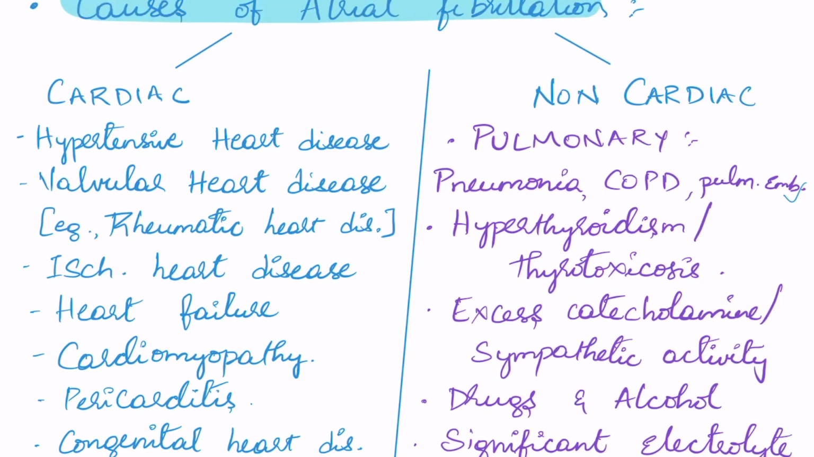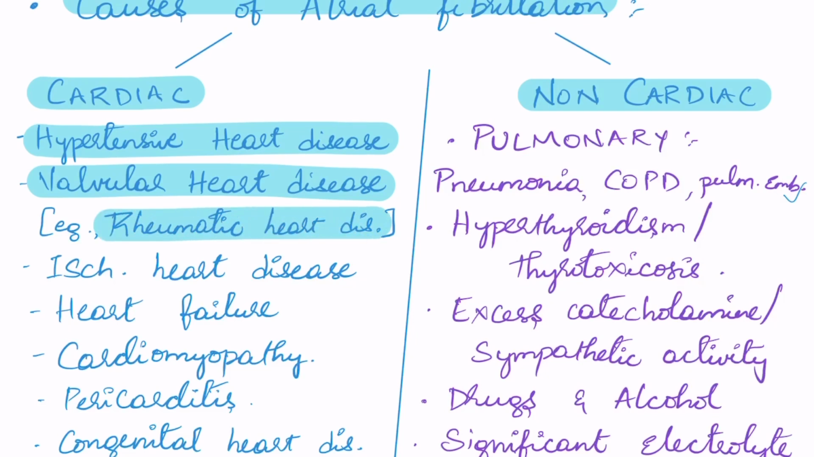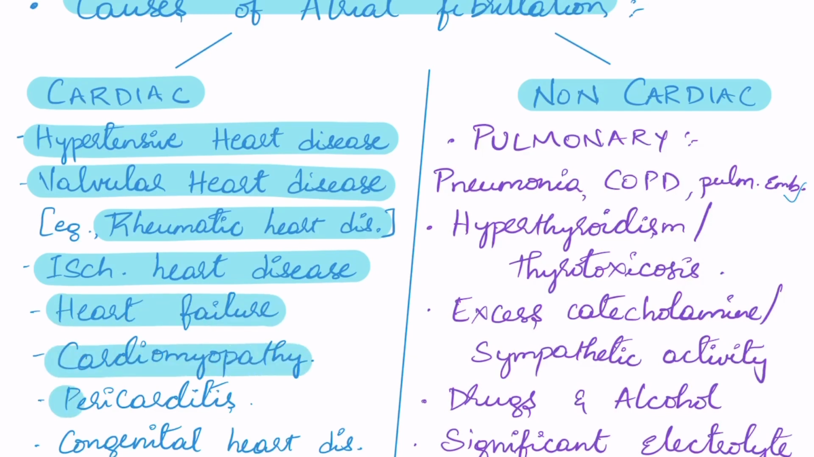Causes of atrial fibrillation. They are divided into cardiac causes and non-cardiac causes. Cardiac causes include hypertensive heart disease and valvular heart disease. In valvular heart disease, most important is to remember rheumatic heart disease, which involves the mitral valve, that is mitral stenosis is the most common, and then ischemic heart disease, heart failure, cardiomyopathy, pericarditis, congenital heart diseases, and post-cardiac surgery.